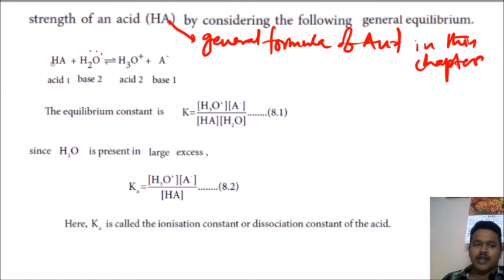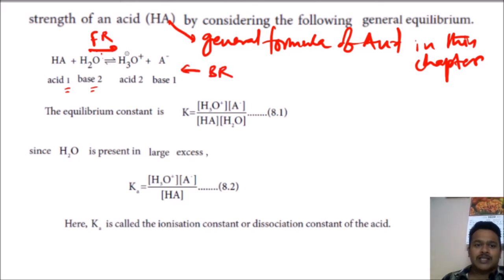Who is donating? HA is donating, so it is acid 1. Who is accepting here? Water is accepting, so it is base 2. That is the forward reaction. Now come to the backward reaction.